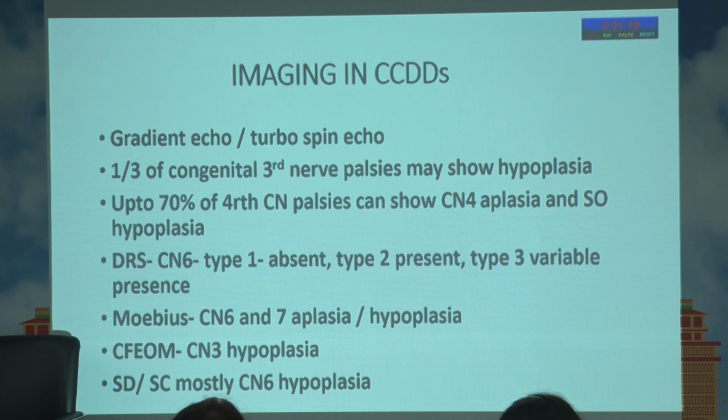Mobius syndrome, as we were talking, 6th and 7th nerve, you can have CN6 and 7 aplasia or hypoplasia, and it has a lot of systemic involvement. Mobius, we don't have time to talk about this in detail. CFEOM3 shows cranial nerve 3 hypoplasia, and synergistic divergence and synergistic convergence can mostly show CN6 hypoplasia because they are happening at the level of the pons.